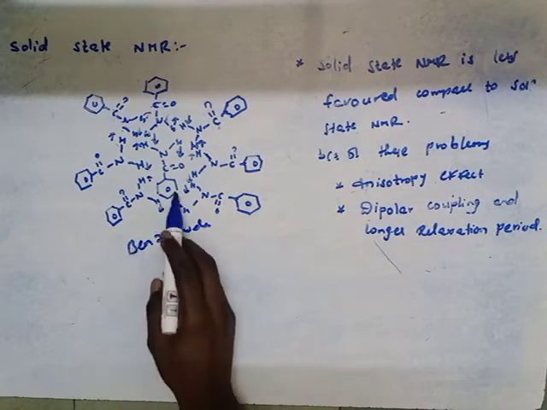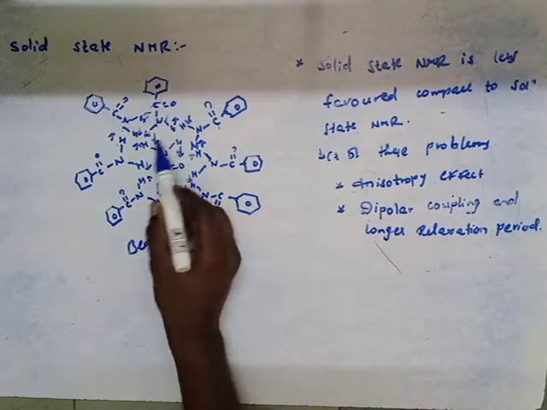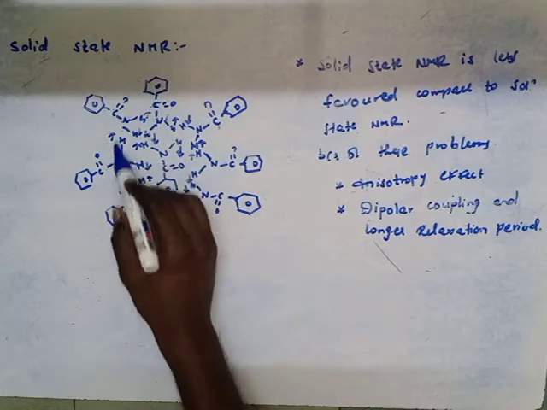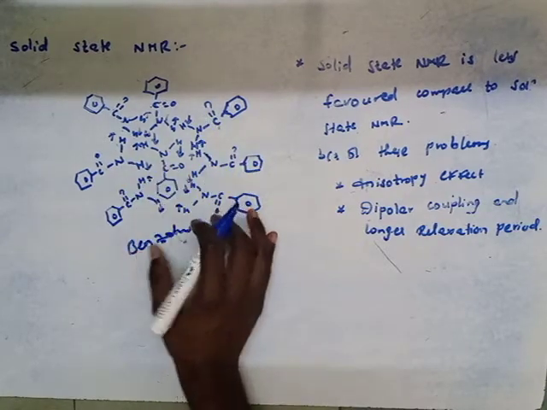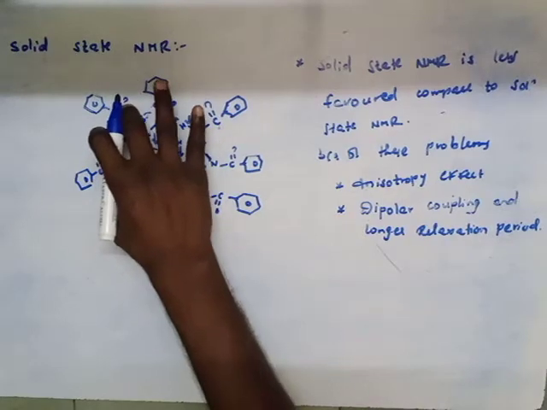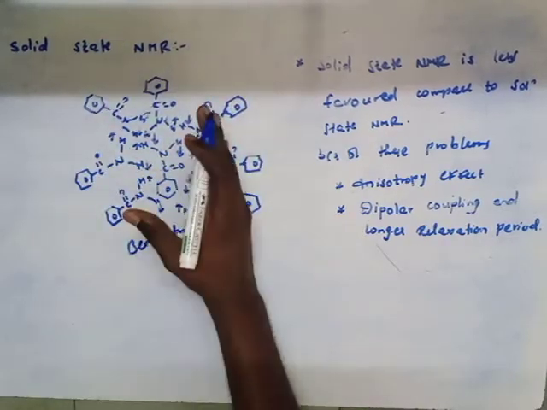This is the solid structure of benzamide, with different orientations of these tiny crystals with respect to our external magnetic field. These orientations are fixed.